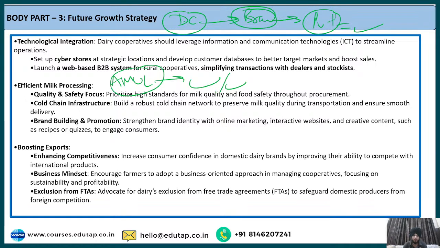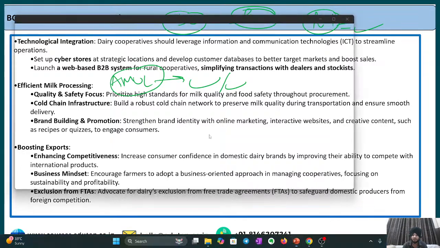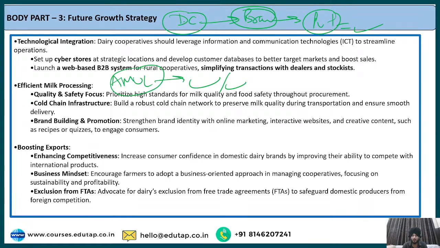The next is regarding boosting the exports. So how can the exports be boosted, which is a very important objective of this White Revolution 2.0? The exports can be boosted by enhancing the competitiveness of the dairy brands. Apart from that, the farmers need to adopt a business-oriented approach. They need to develop a business mindset, so that they can focus on sustainability and profitability with respect to the selling of milk and milk products.